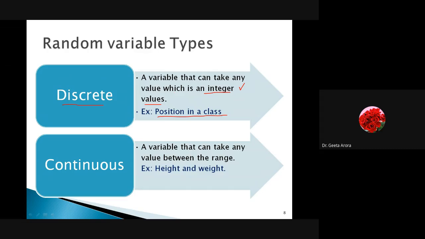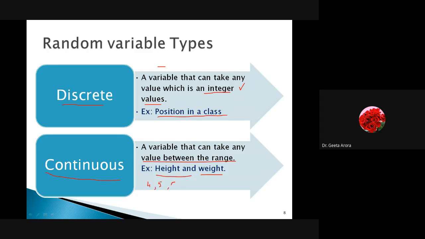Another type that we have is the continuous random variable. So what is a continuous random variable? It is a variable that can take any value within a range. If I talk about the height of the students studying in my class, is it so that the height will be 4 feet or 5 feet or 6 feet? No, no. It could be anything.